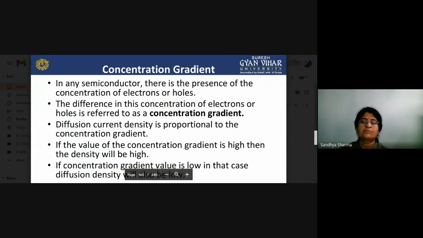Now we will see what the concentration gradient is. In any semiconductor, there is a presence of concentration of electrons and holes. The difference in this concentration of electrons or holes is referred to as the concentration gradient. Diffusion current density is proportional to the concentration gradient. If the value of the concentration gradient is high, then the density will be high. If the concentration gradient value is low, in that case the diffusion density will be low.